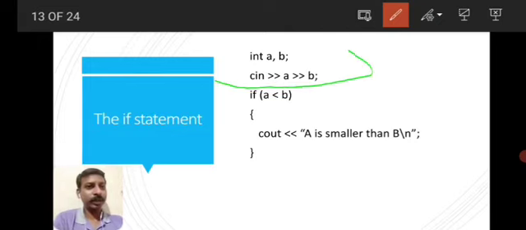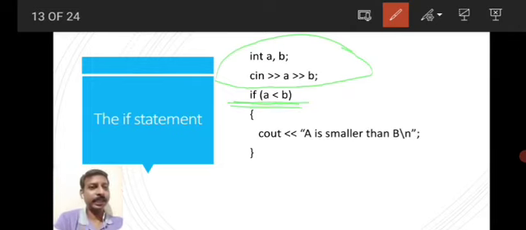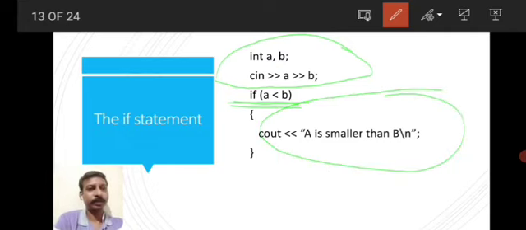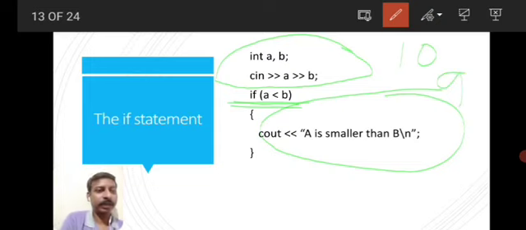Up to this it is okay. Next we have a conditional statement. If a less than b, then only we want to execute this code. Otherwise we don't want to execute anything. So if a is 10 and b is 9, will the code get executed?